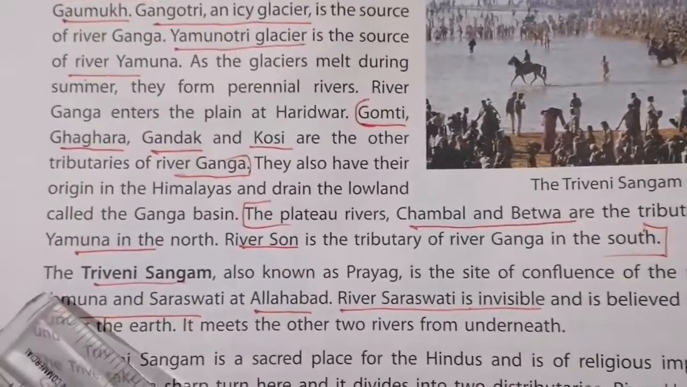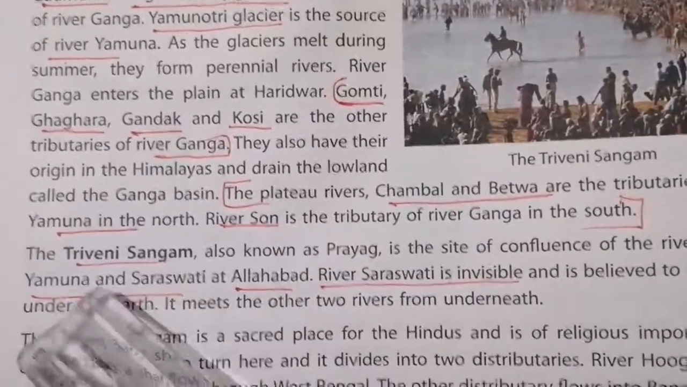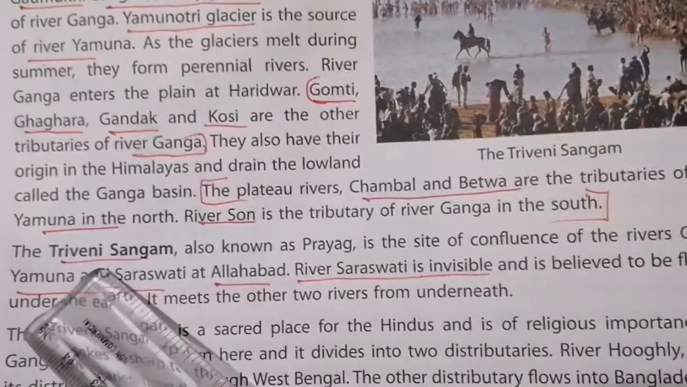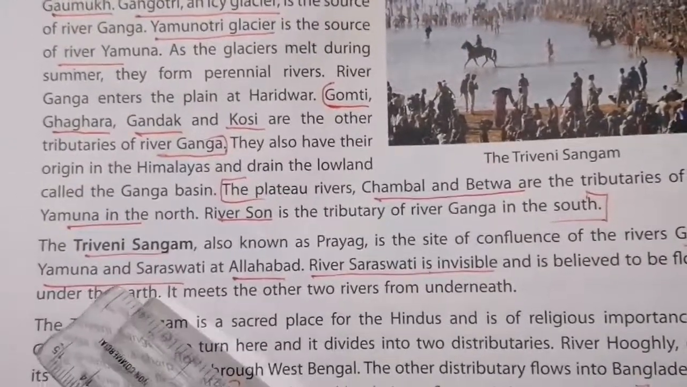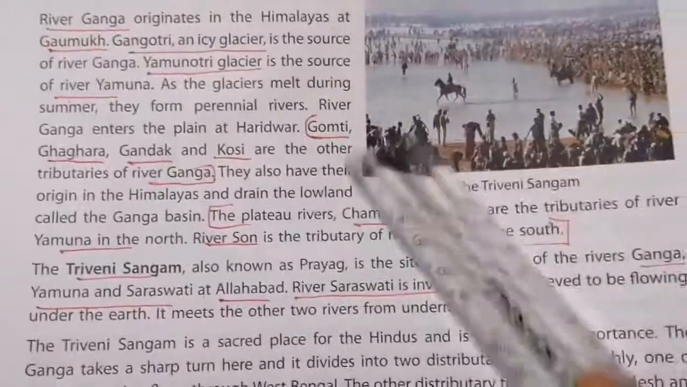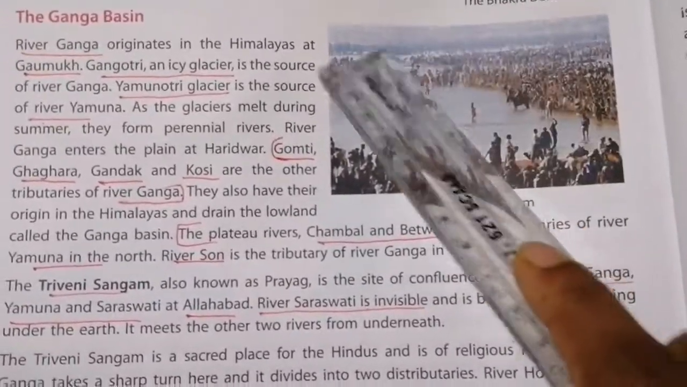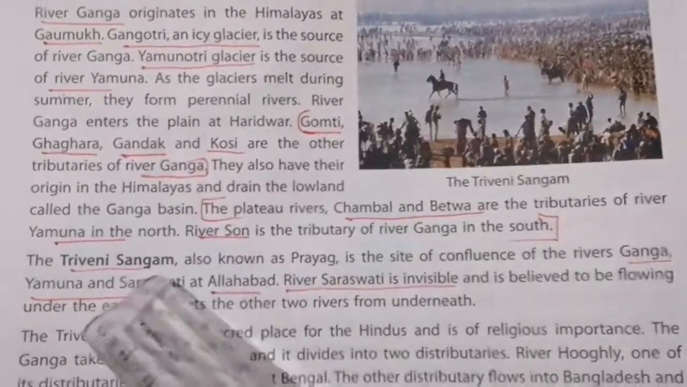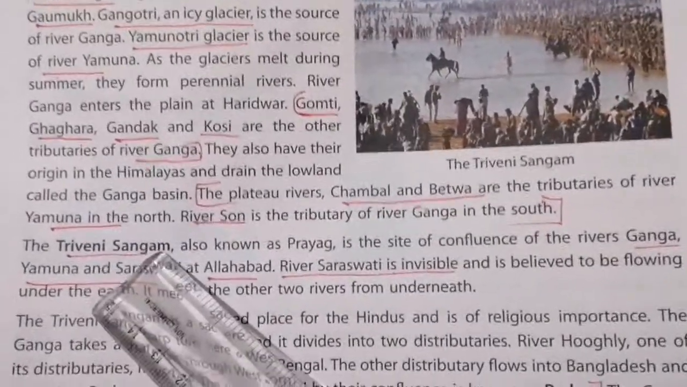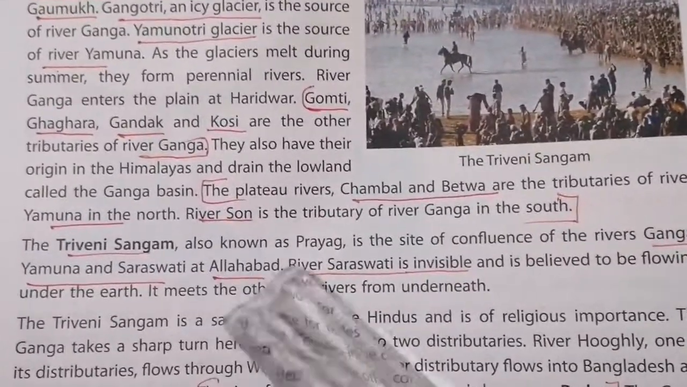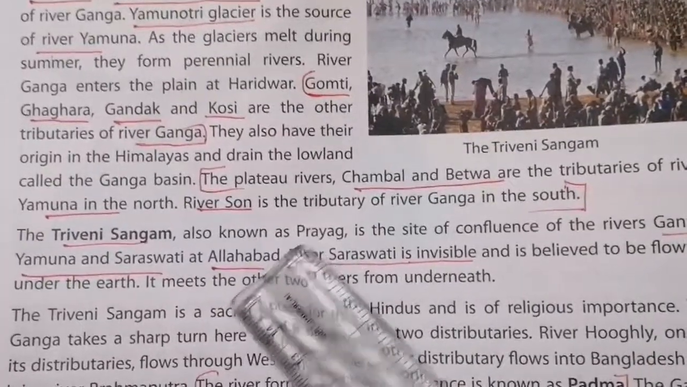Now the Triveni Sangam. Tri means three. So three rivers are joining at a place. Did you see the picture here? So the three rivers join at this place and this is called Triveni Sangam. It is also called Prayag.